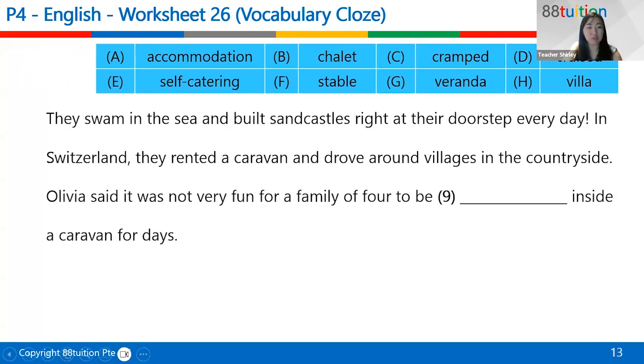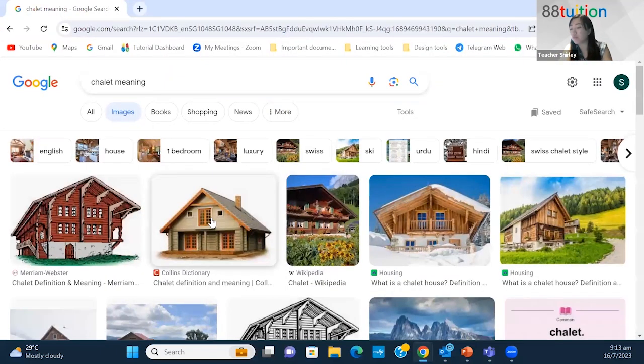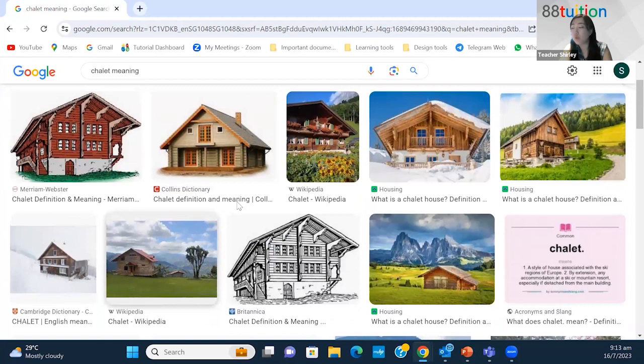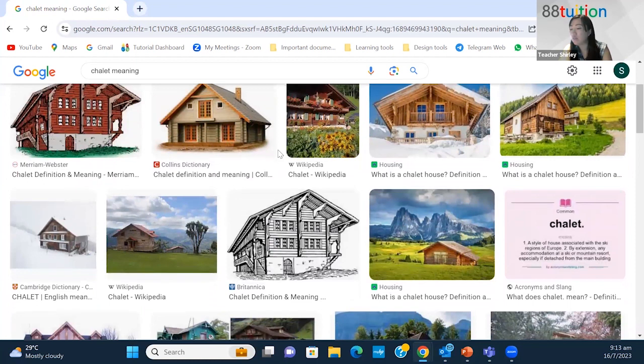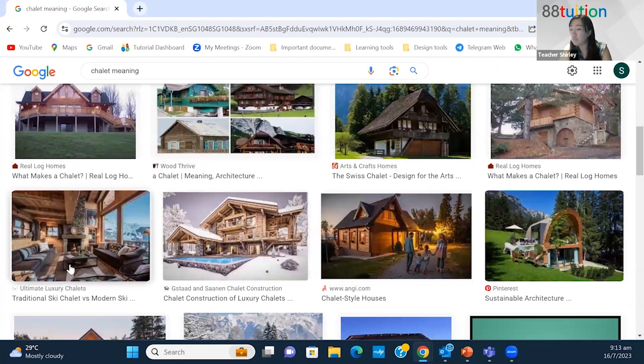Okay, let me show you a picture of a chalet. In Singapore we also have chalets, but Singapore chalets are like government houses whereby they rent it out to people to book for a few nights, just to have barbecue and all. But in the European context, when you see this kind of houses, these are called chalets. So they are wooden houses with a roof and all, usually found in the Swiss Alps, in Switzerland. It's kind of a ski chalet.